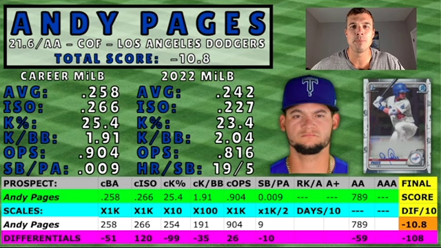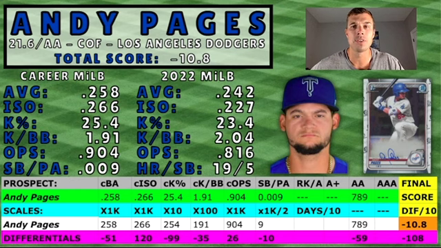His batting average is about the same. His ISO's down a little bit from his career, but he's also very young, playing in AA. His K numbers are also pretty good. He's a sub 25 K percentage and just right at 2 K to walk ratio, and he's got 19 home runs on the year. So Pages took hits in 4 categories.